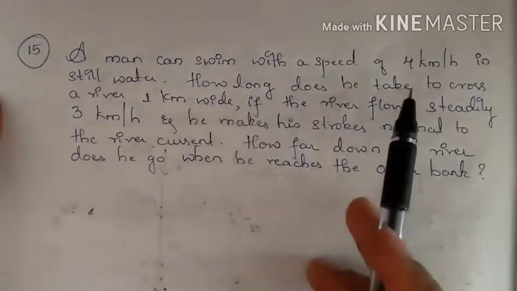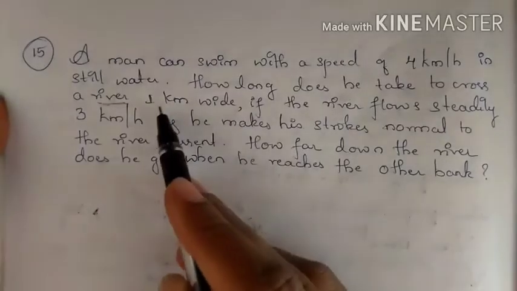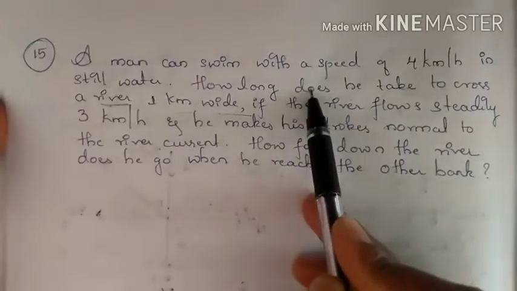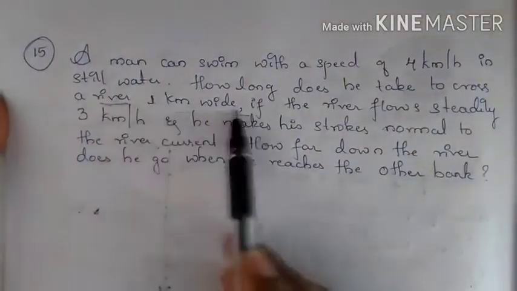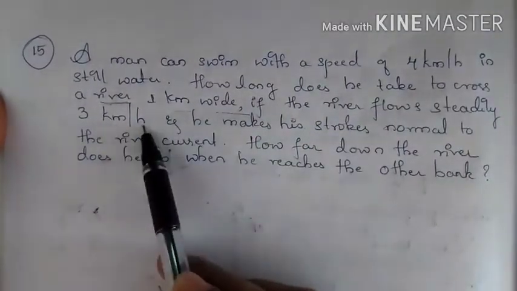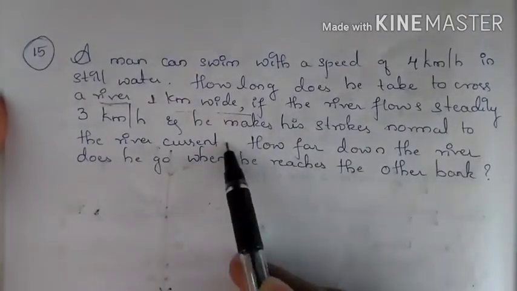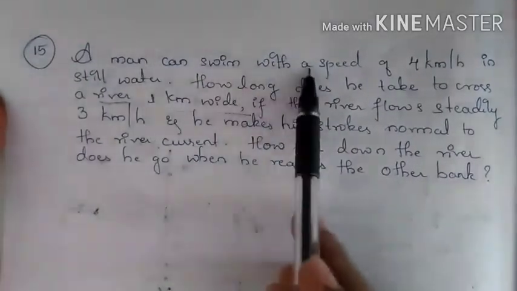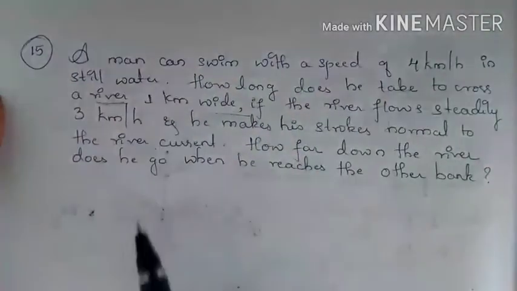So here we have a river which has got 1 kilometer width. He is asking how much time he takes to cross a river which is 1 kilometer wide, if the river flows steadily at 3 kilometers per hour and he makes his strokes normal to the river current. What he is telling is, if the water is still, a person can swim in that water at a rate of 4 kilometers per hour.